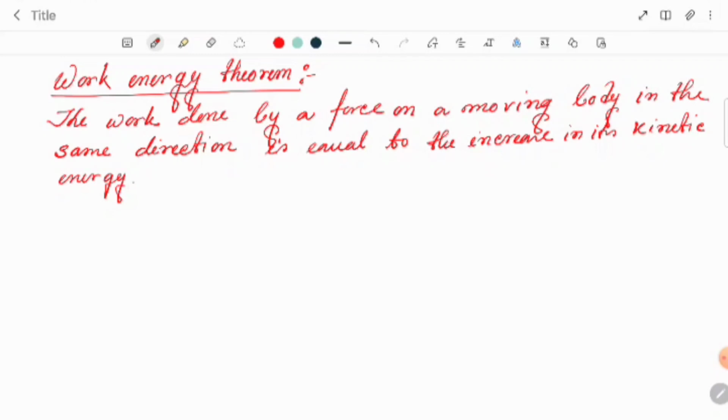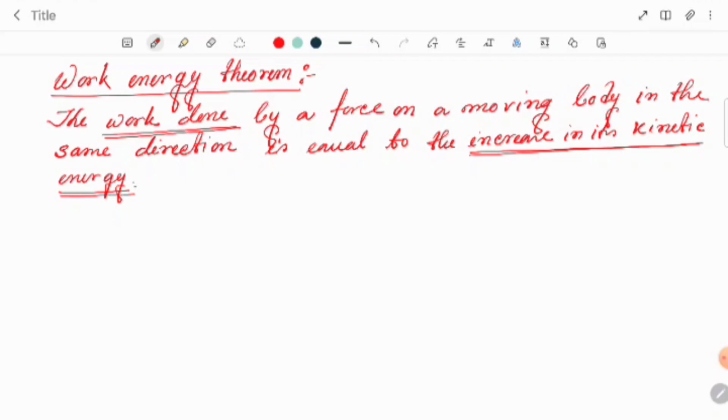Work done by a force on a moving body in the same direction is equal to the increase in its kinetic energy. Please keep it in your mind: increase in kinetic energy and work done. This is called the work energy theorem. These two parts, please keep in your mind. Now how can we prove it?